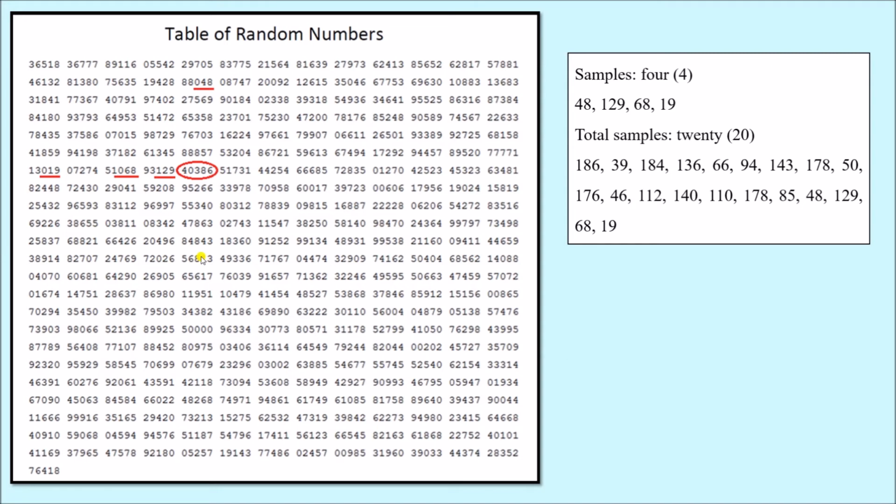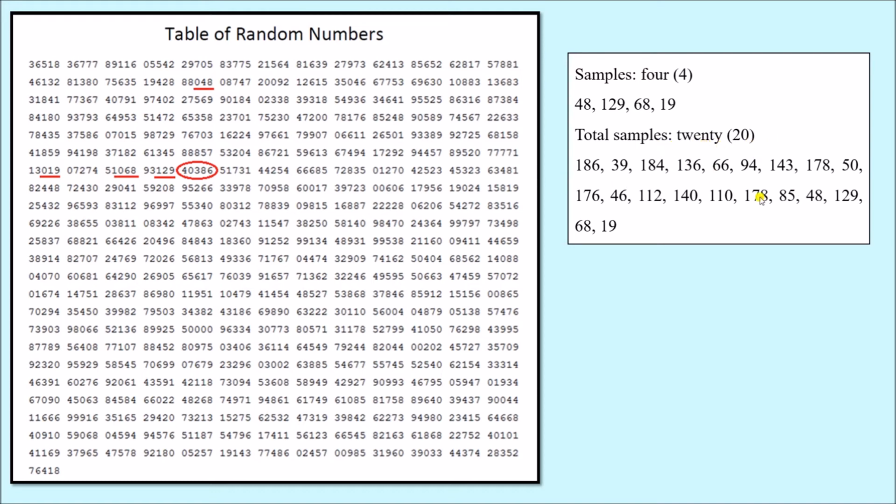Another dot was blindly put on this random number table, and from that number we are going upwards. So 48 is selected. Then we are going towards the left side, 129, 68 and 19. So we have our 4 samples. We do not need to go downwards or towards the right side because the total number of samples, that is 20, is already achieved.